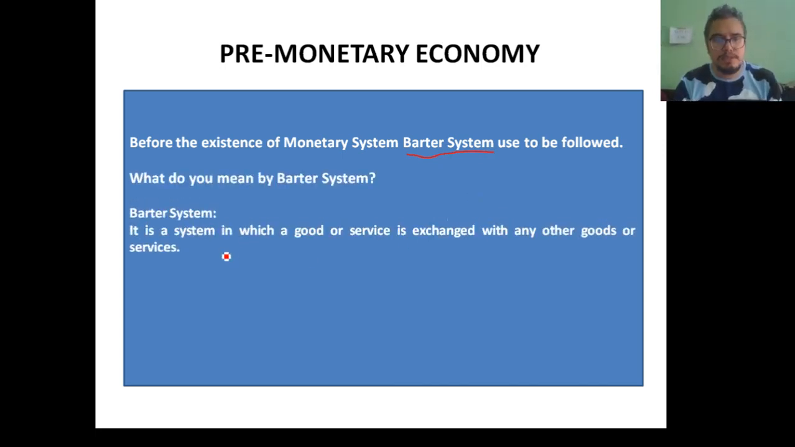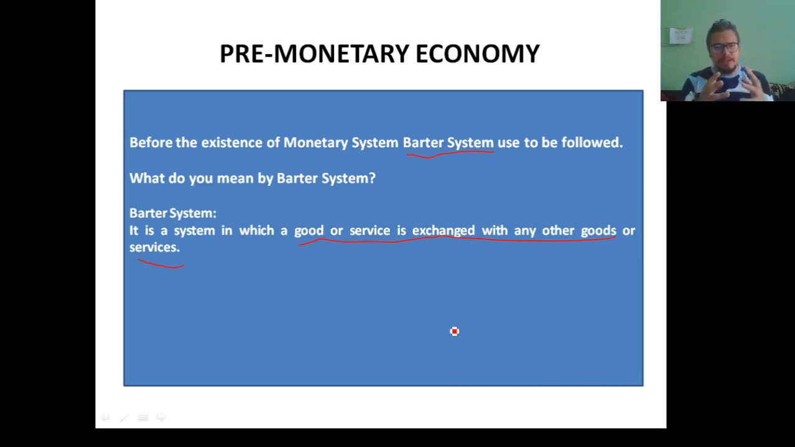Barter system means a system in which a good or service is exchanged with any other goods or services. In the barter system you can exchange potatoes with onions, or potatoes with rice, or potatoes with tomatoes, or even potatoes with services like a haircut, horse ride, etc. So goods used to be exchanged with goods, or goods with services. Hope you have understood what barter system means.